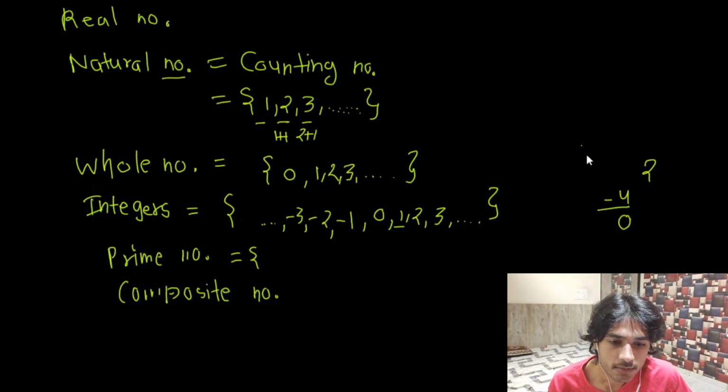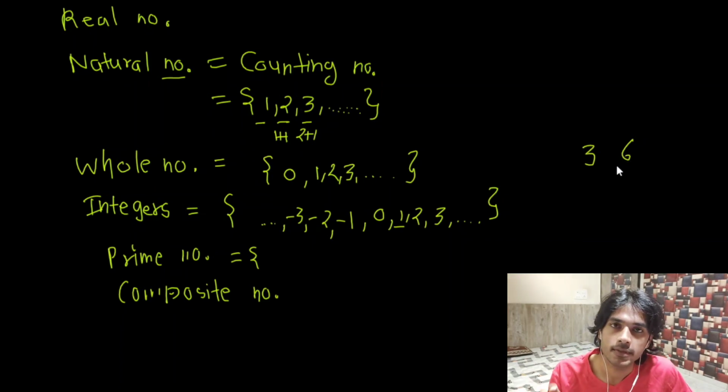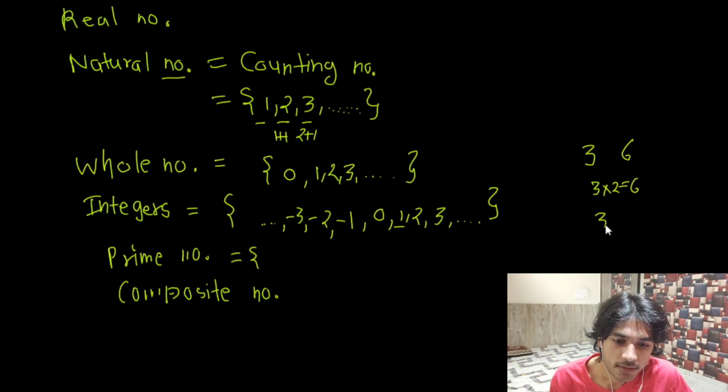In simpler terms, to find whether 3 is a factor of 6, I check whether 6 occurs in the table of 3. Because 3 multiplied by 2 equals 6, 3 is a factor of 6.